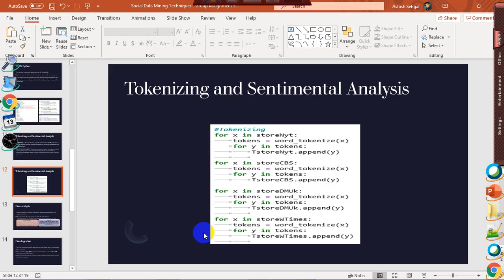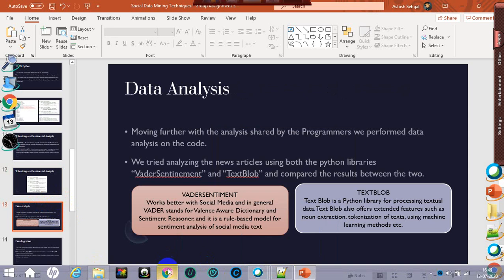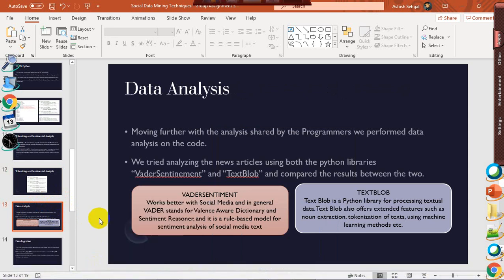So moving on. The data that we got from the programmers, we performed further data analysis on the code. We added 4 more news articles to extract the data from, and also we tried analyzing these news articles using both the Python libraries VADER Sentiment and TextBlob, and compared the results between the two.